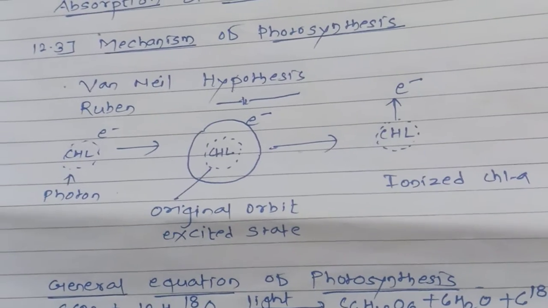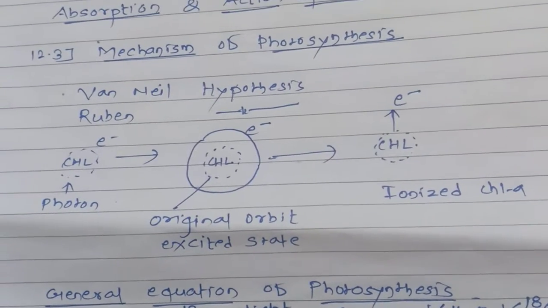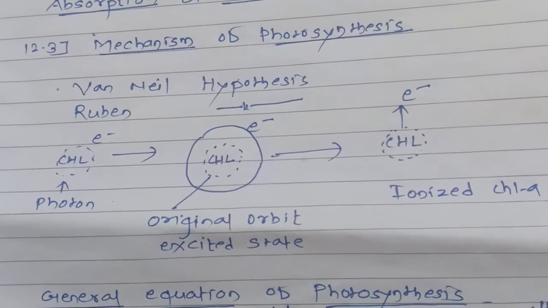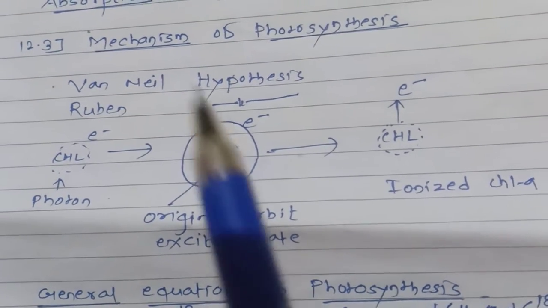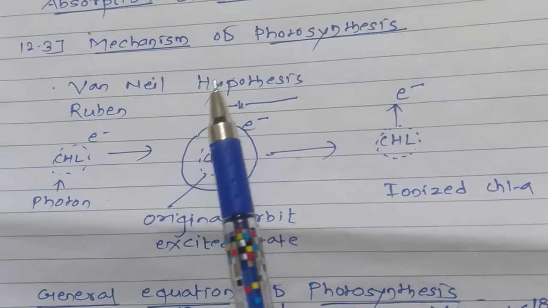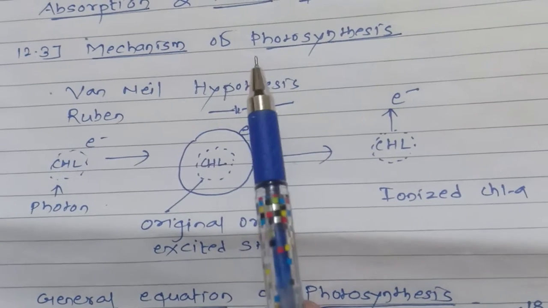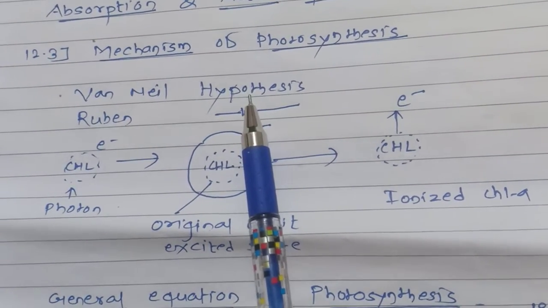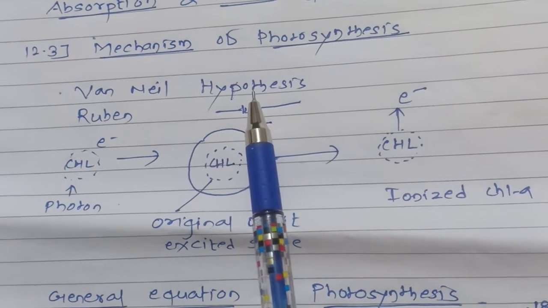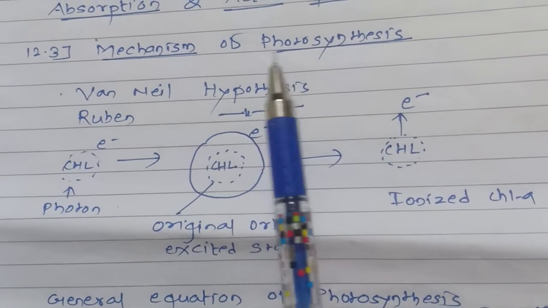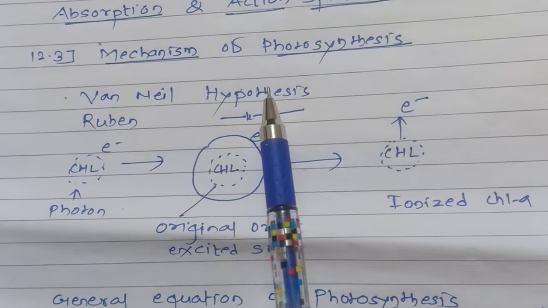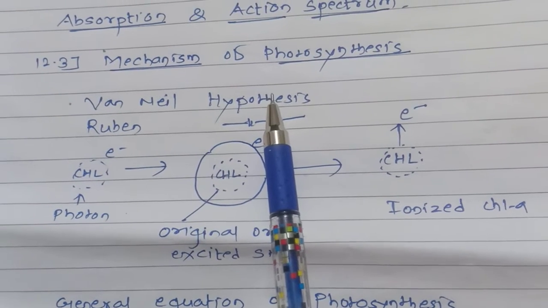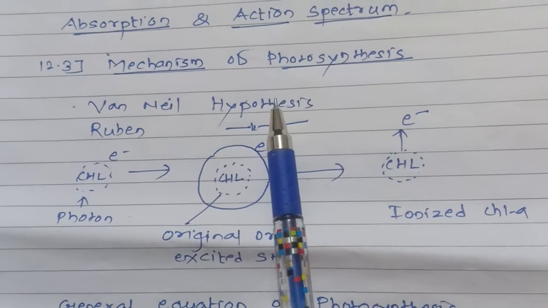So these different scientists can explain the mechanism of photosynthesis. The first one, in 1931, was Van Niel, who proved in his experiment using bacteria that bacteria use hydrogen sulfide and carbon dioxide to synthesize carbohydrate. Like blue-green algae, Neelharita shaival. So photosynthesis takes place in such bacteria, chlorella.